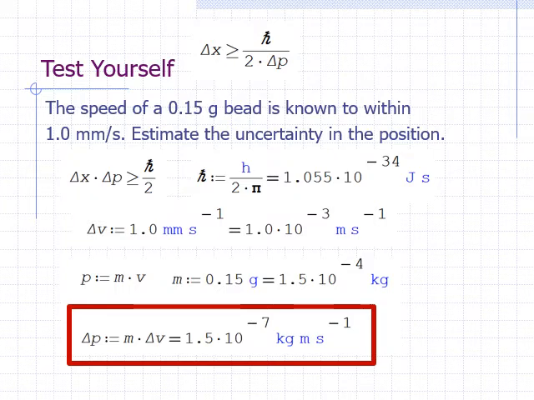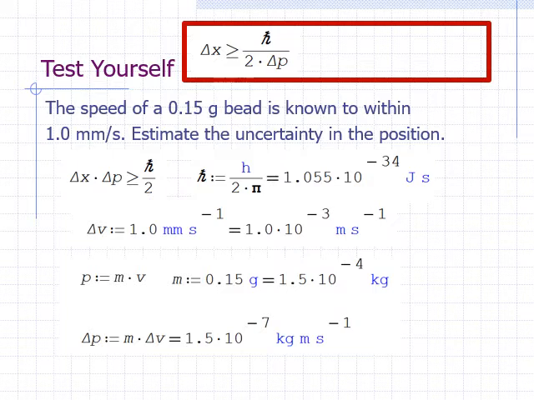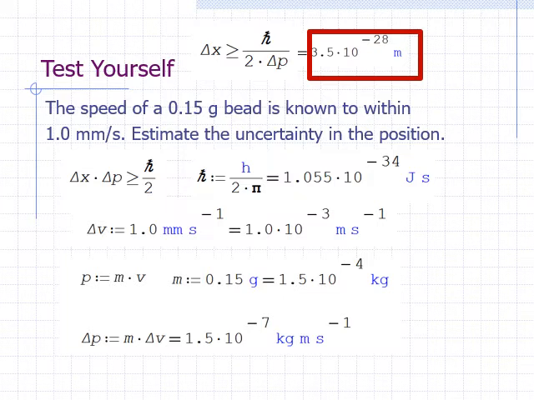Plugging in the mass and delta v, we get delta p equals 1.5 times 10 to the negative 7 kilogram meter per second. Finally, plugging in this value of delta p and h bar in the expression for delta x, we find that the uncertainty in position is at least 3.5 times 10 to the negative 28 meters.